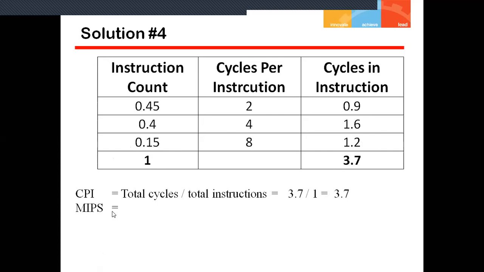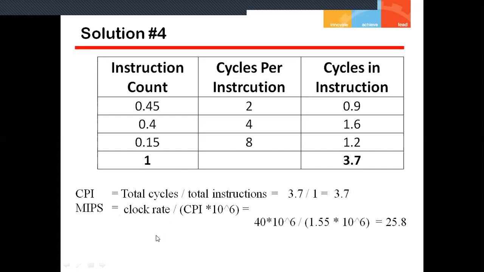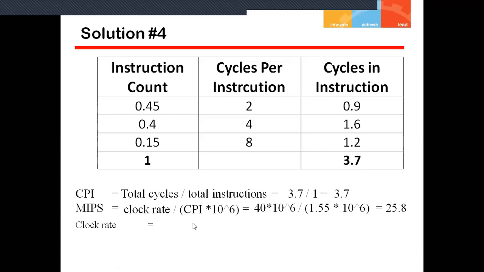The second part we have to calculate is the clock rate. I have written here the MIPS formula: MIPS is equal to clock rate divided by CPI multiplied by 10 to the power 6. This time I have the MIPS rating, so we have to calculate the clock rate. Clock rate is equal to MIPS multiplied by CPI multiplied by 10 to the power 6. The MIPS value is given in the question, that is 500 multiplied by 3.7 multiplied by 10 to the power 6. After solving this, we get 1850 into 10 to the power 6.